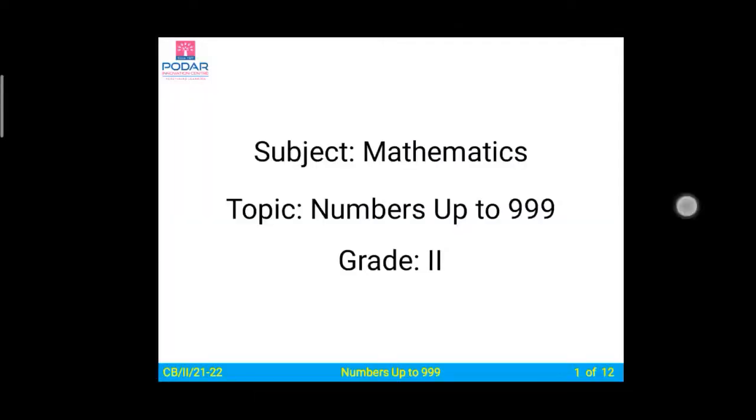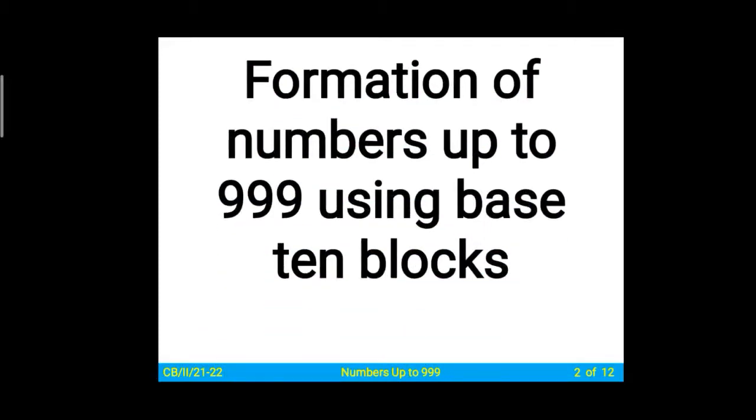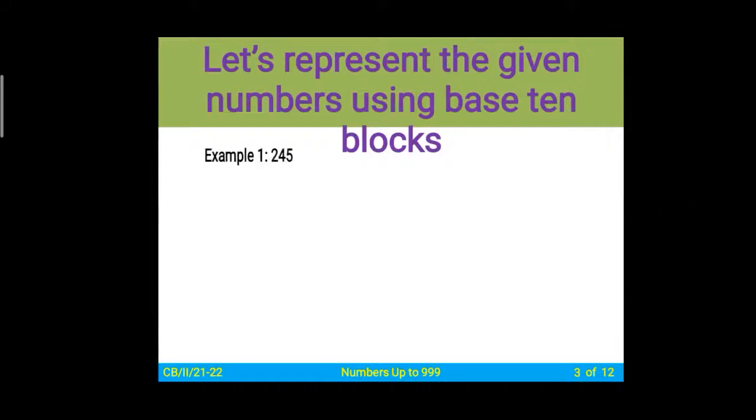Okay, so this is a simple formation of the number. Now let's see how we can add the blocks for these numbers. Let's start the formation of a 3-digit number using blocks. This is the first example, 245.